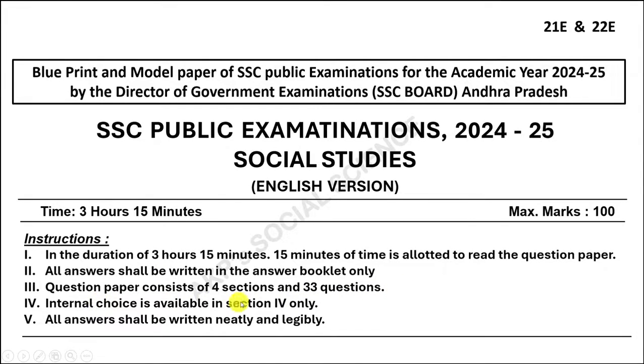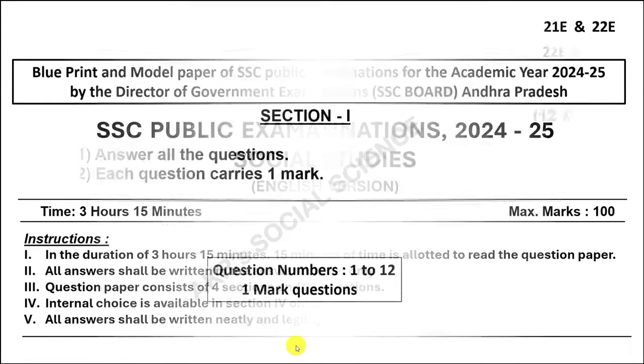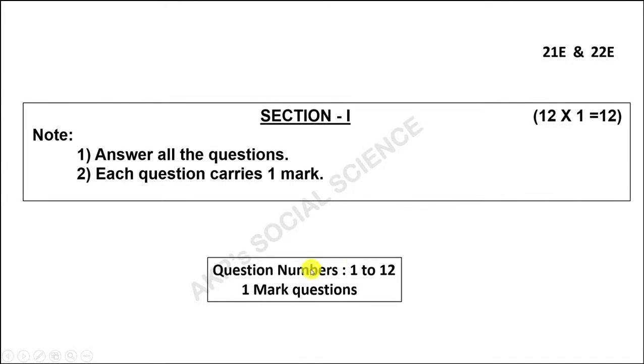The question paper consists of 4 sections and 33 questions. Internal choice is available in Section 4 only. All answers shall be written neatly and legibly. Section 1: question numbers 1 to 12. Each question carries 1 mark.